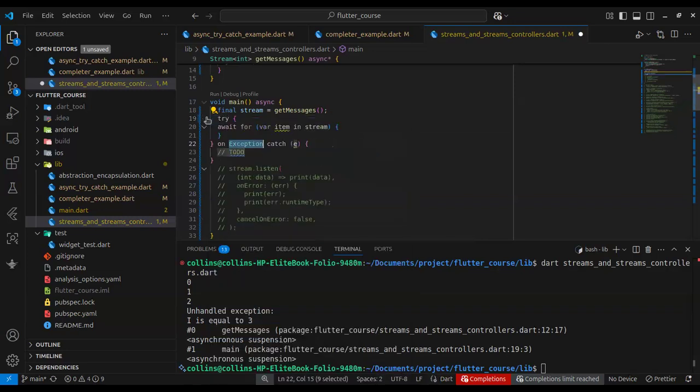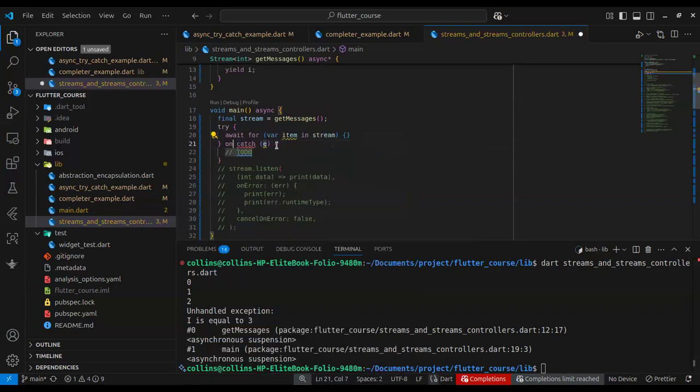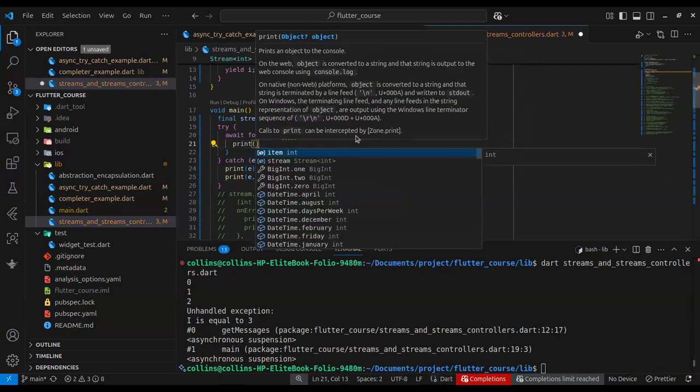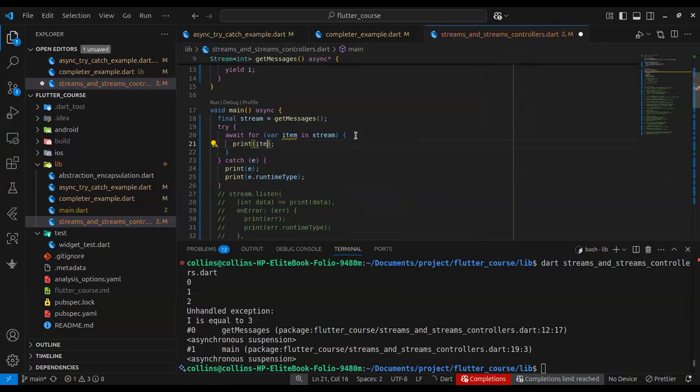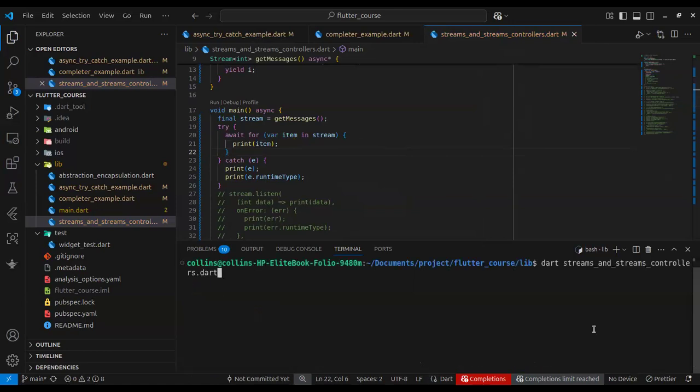Sorry, that was a mistake on my part. Inside the await for we print item. Let's inspect the behavior right now.